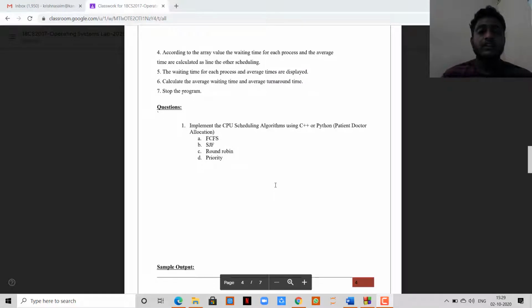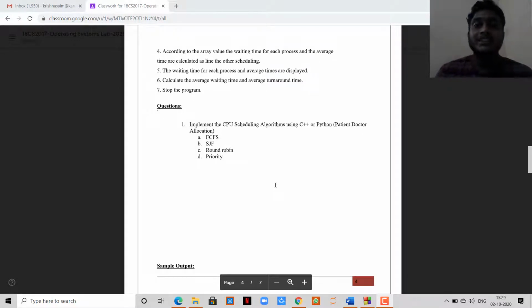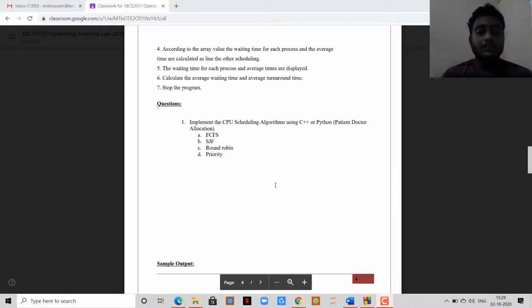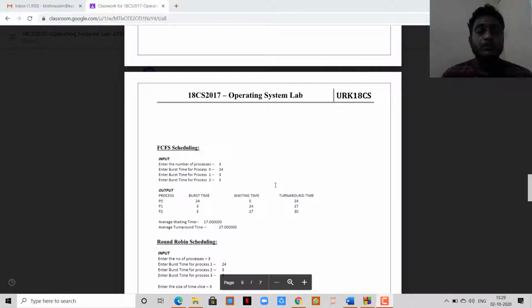Here is the question: we have to implement the CPU scheduling algorithms using either C++ or Python, and we are going to do FCFS, SJF, round robin and priority. These are the sample inputs and outputs we are going to see now.